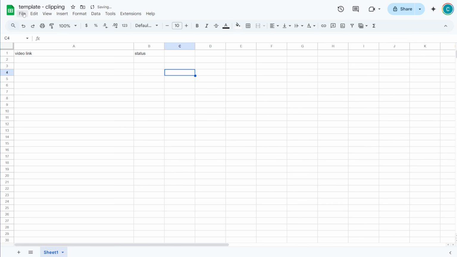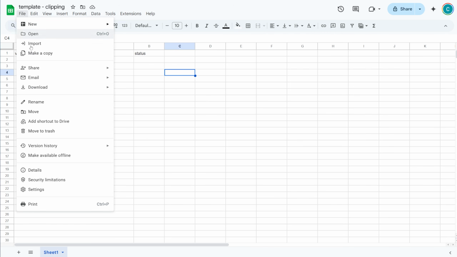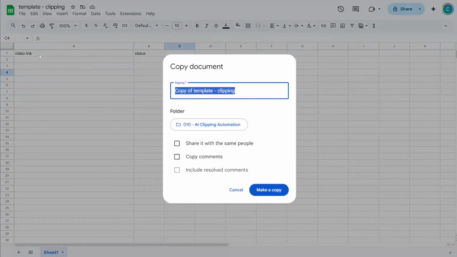And I'm going to create a new copy. You're going to go to this file, then click on file and click on make a copy. After that, we are going to rename it to something that you want. I will call it clipping. And that's it. And make a copy.